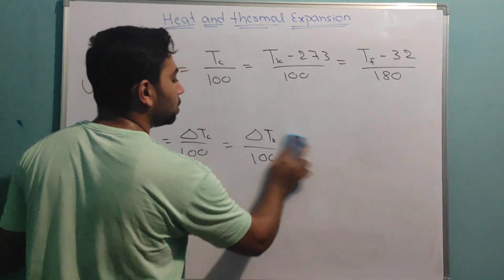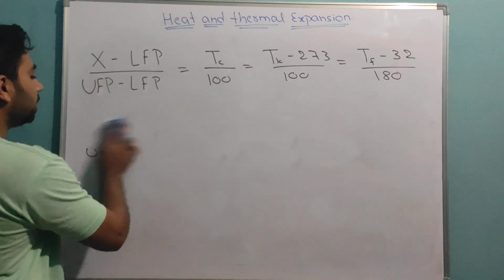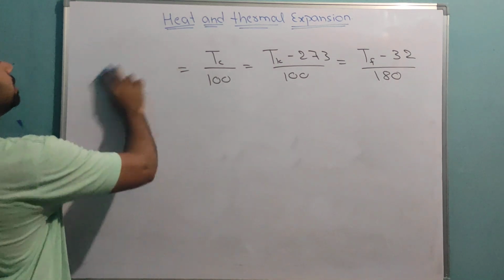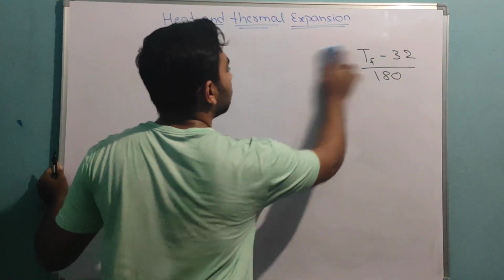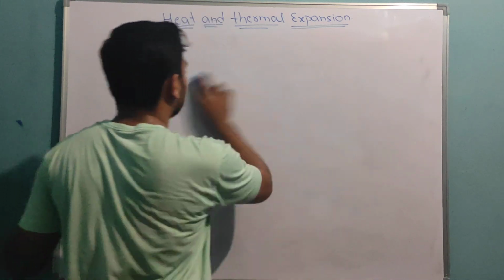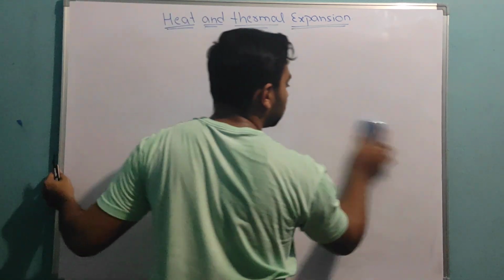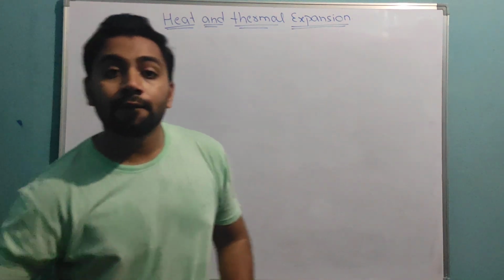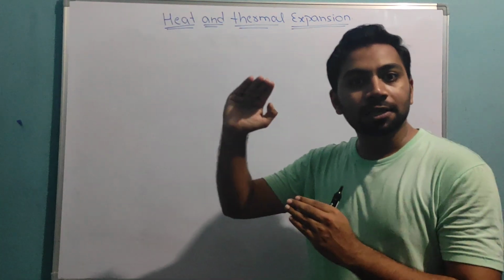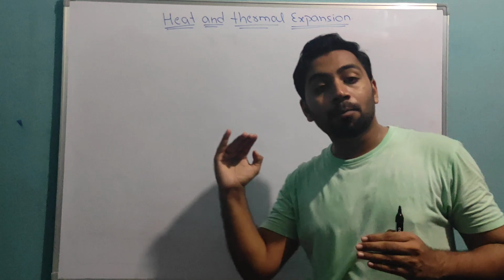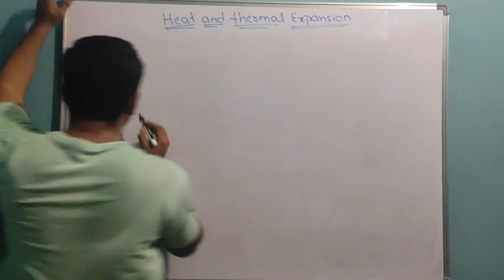Now there is one last theory to say. See, when a body is rising in temperature, there is no end point for the rise of temperature.